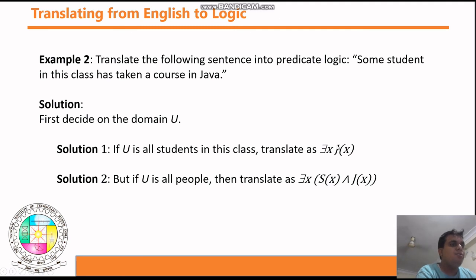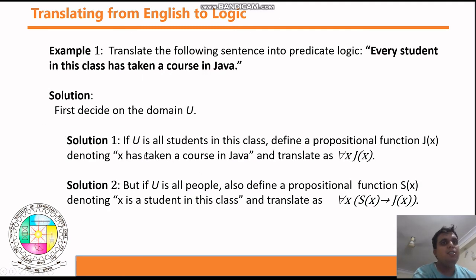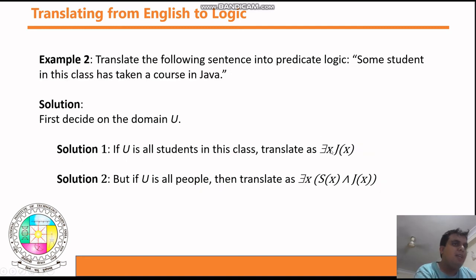You already know J(x) means x has taken a course in Java. Here we need to write there exists some x which has taken a course in Java. But if U is all people, then the translation is, guys, you need to satisfy both conditions: x needs to be a student and x has taken a course in Java, for some x.